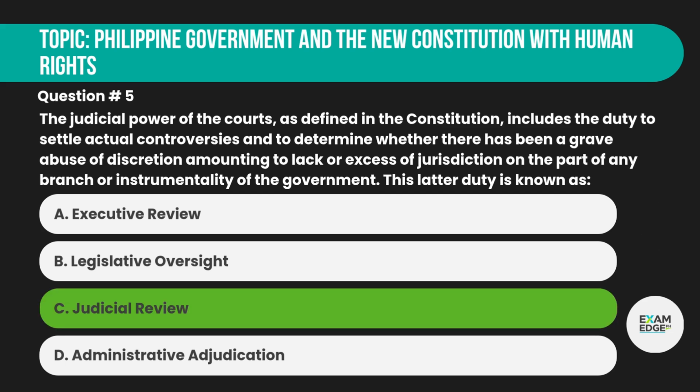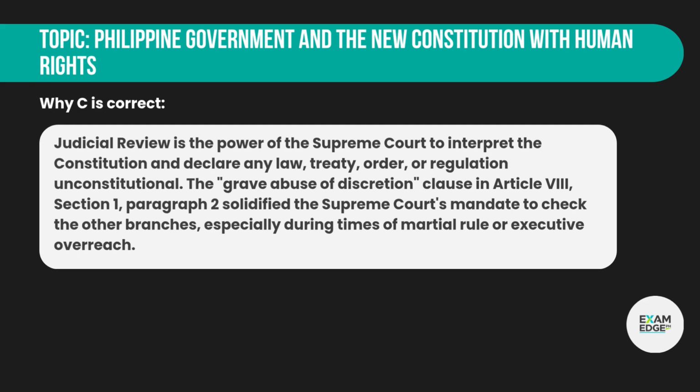Correct answer: C. Judicial review. Why C is correct? Judicial review is the power of the Supreme Court to interpret the Constitution and declare any law, treaty, order, or regulation unconstitutional. The grave abuse of discretion clause in Article 8, Section 1, Paragraph 2 solidified the Supreme Court's mandate to check the other branches, especially during times of martial rule or executive overreach.